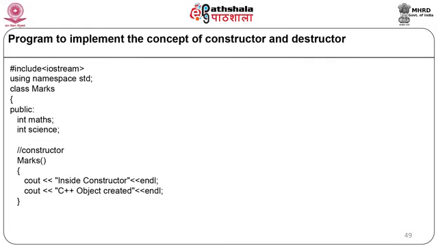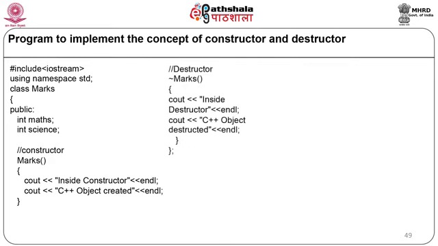Now we are going to declare the destructor as tilde marks, opening and closing brackets. Inside the destructor there are two messages, cout inside the destructor and cout C++ object is destructed, and the destructor ends and the class marks ends.